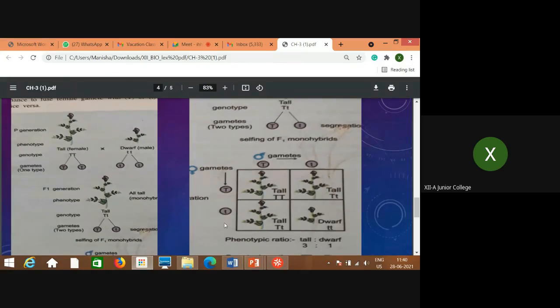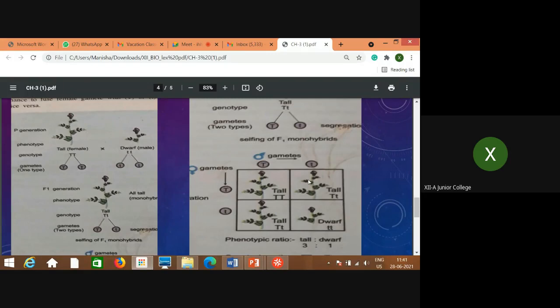Then we consider the second gamete of this female. If this small t of the female combines with the capital T of the male, the result is capital T, small t. Always the capital letter is represented first. That's why it is shown like this. Then when this gamete with the small letter t combines with the gamete with the dwarf nature again, that is the combination of small t small t, and this is the genotype tt.